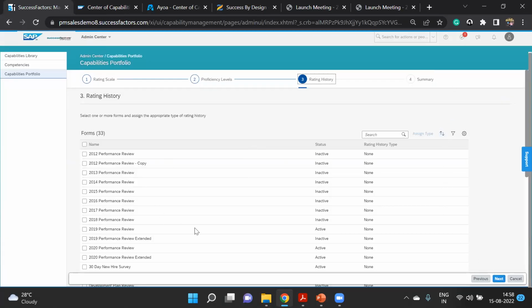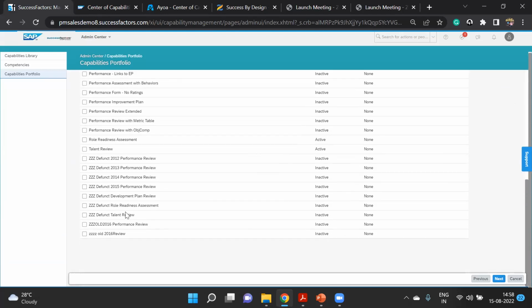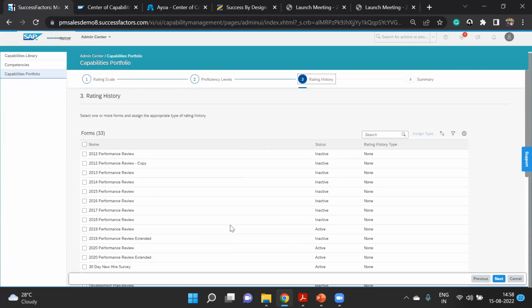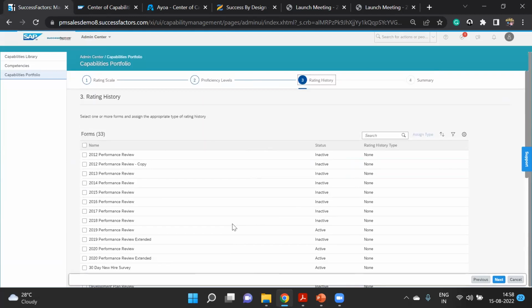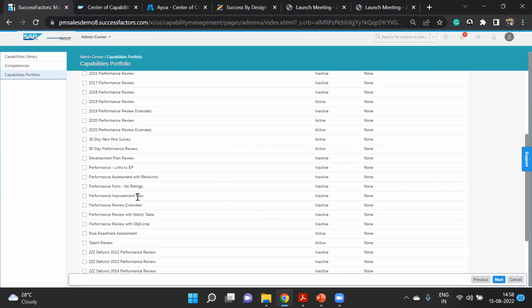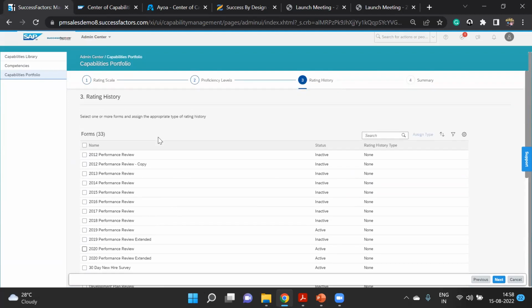These are the different forms, whatever forms you'll be having. They are already coming up. Can you guess from where these are coming? Yes, some of you have answered it right. It is coming from your PMGM, performance management, goal management. You can see a couple of them are already active. You cannot double click it, but this is from the rating history, also to be captured in your capability portfolio.